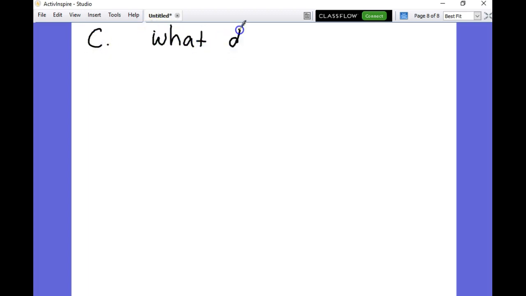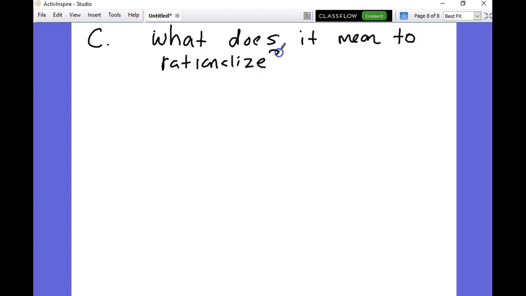We're almost there. What does it mean to rationalize? Write that down. What does it mean to rationalize?